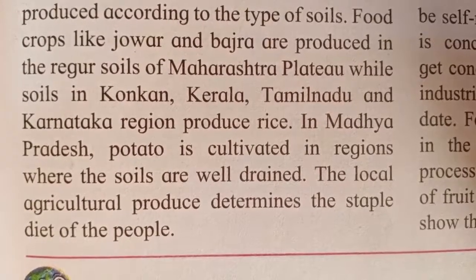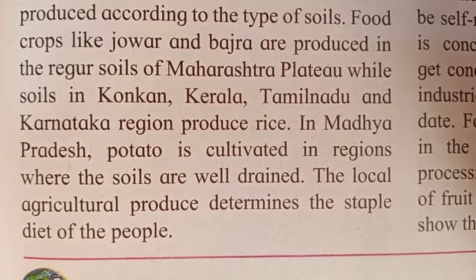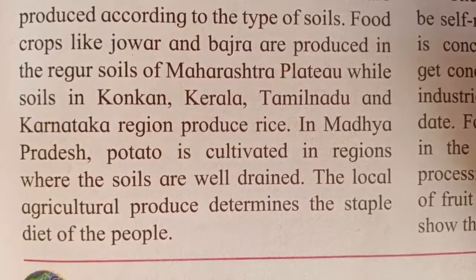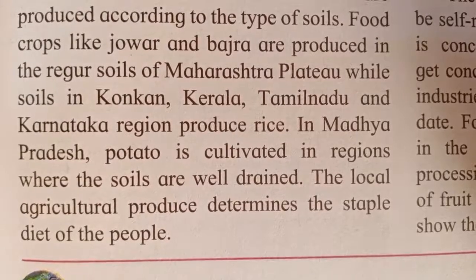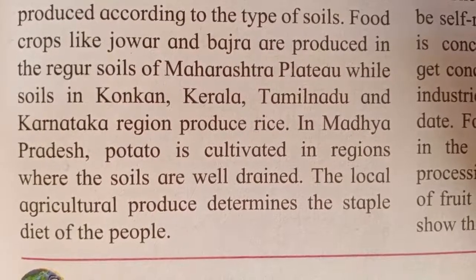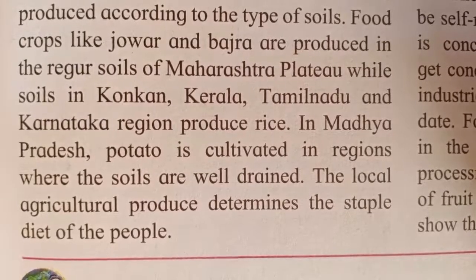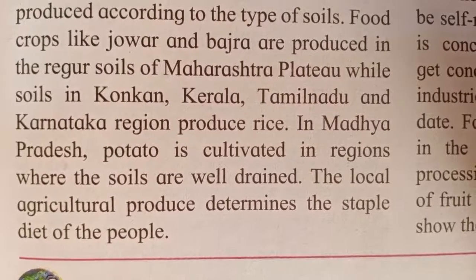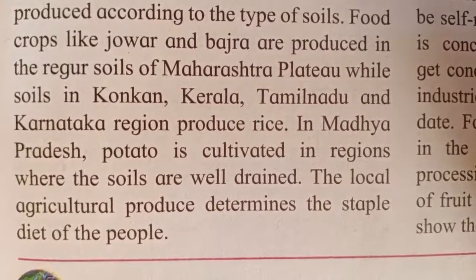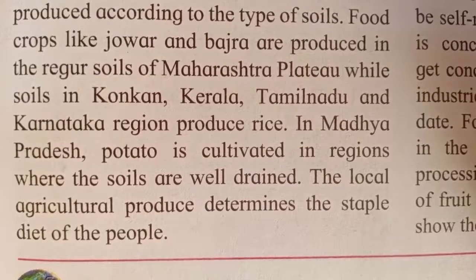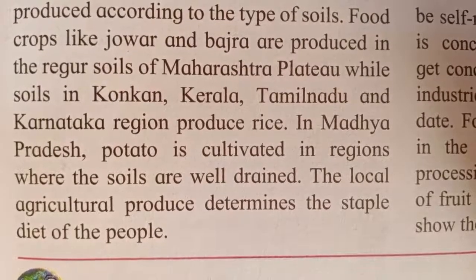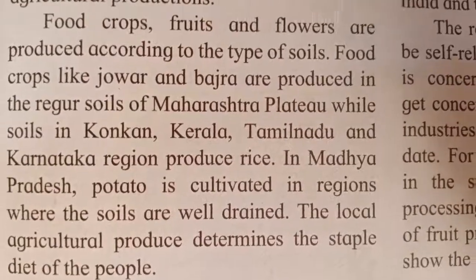That is, they use rice, or maybe they use idli, or there is dosa. So all these things are prepared of rice, right? So whichever crop is grown in that particular region, the staple diet, the regular diet of those people living in that region becomes their staple diet.